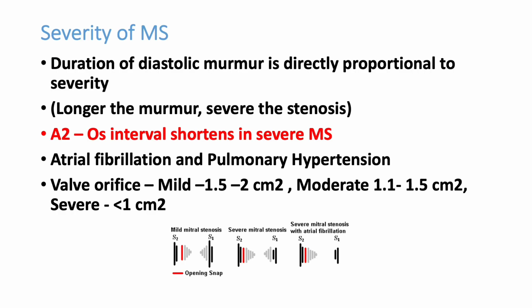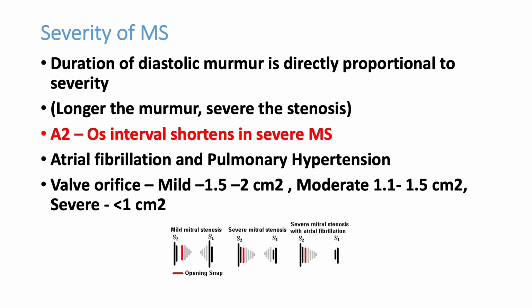Now, how to assess severity of mitral stenosis? By clinical methods and echo. Duration of diastolic murmur is directly proportional to severity. I already discussed that. In systolic murmurs, the loudness of the murmur is very important, whereas in diastolic murmurs, the duration is very important.